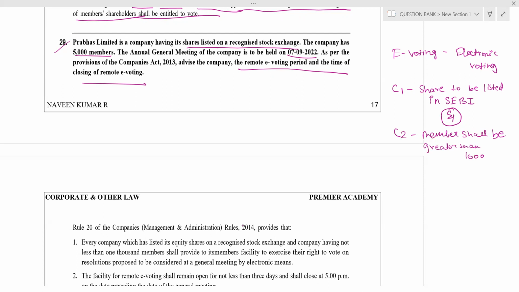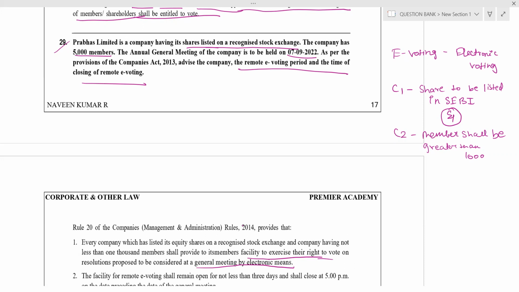This is the provision. How you will write first, as per provisions of Companies Act 2013: every company with shares listed in SEBI and having members not less than 1000 shall provide its members the facility to exercise the right to vote on general meeting by electronic means. Simply, the right to vote on electronic means. That is e-voting. So if these conditions are satisfied, the company will give the facility of right to vote by e-voting, that is electronic means.